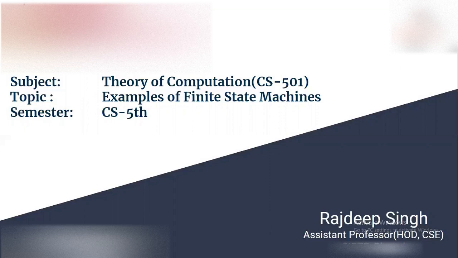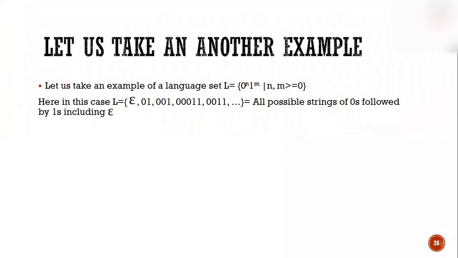In the last lecture we went through the topic of finite state machine, its introduction, classification, and a very simple example of how to make a finite state machine. So in today's lecture, we will see two more examples which will help you better understand how a finite state machine is constructed. Let us take an example of a language set 0 to the power n, 1 to the power m, such that n and m are greater than or equal to 0.